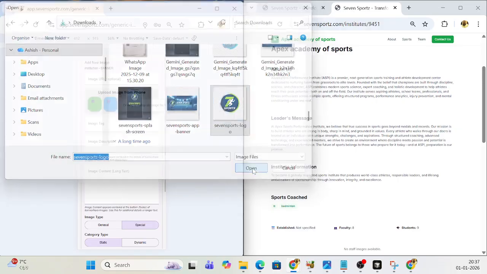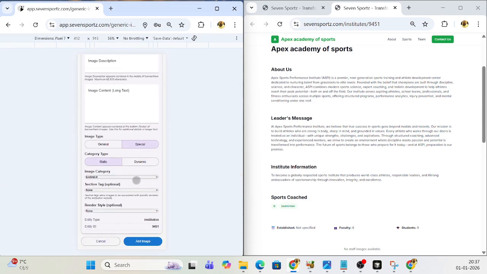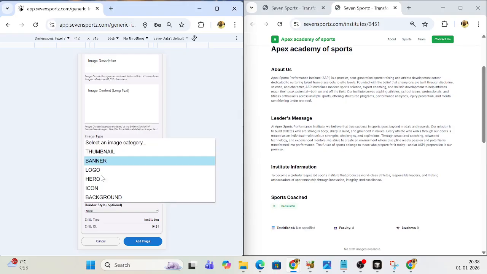Okay, let's put this. When you go into the images, there are two categories of images. One is a static image and one is a dynamic image. Static images are images like the logo image. The number one image is the hero image, which comes on the front page, and then you have a logo, which is a small icon. Then there is a banner image. A banner image is something which comes just after the hero image, and it can also serve as a section divider.